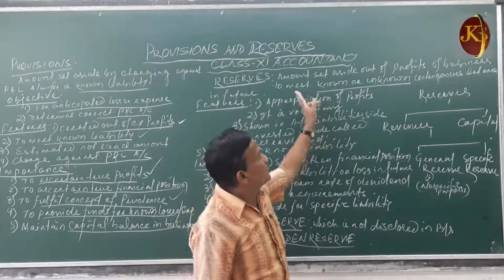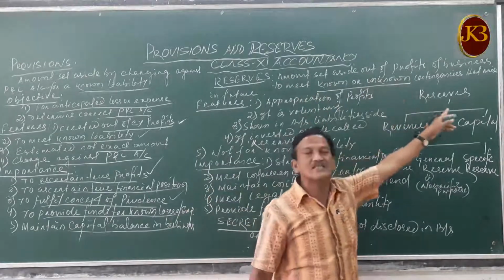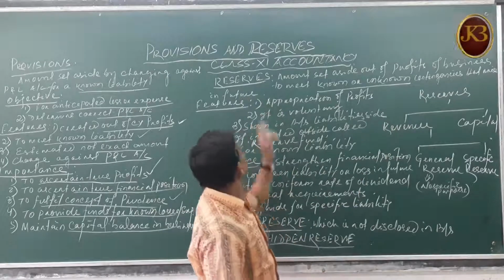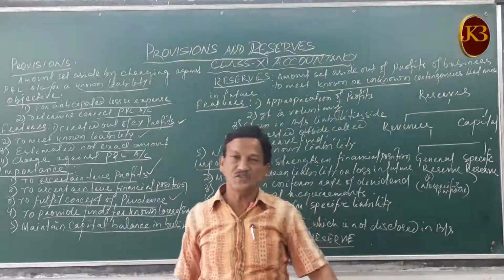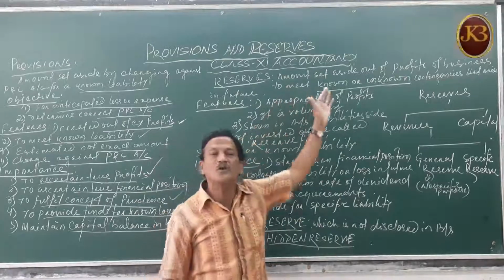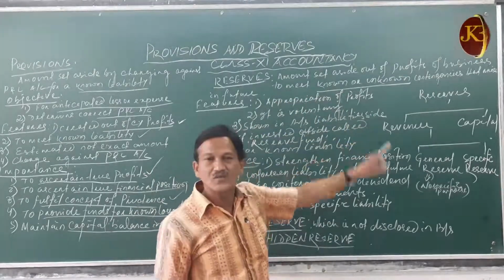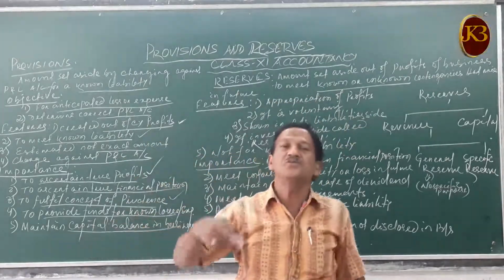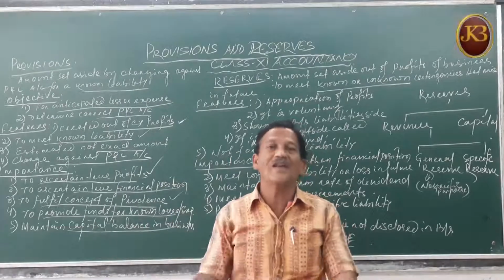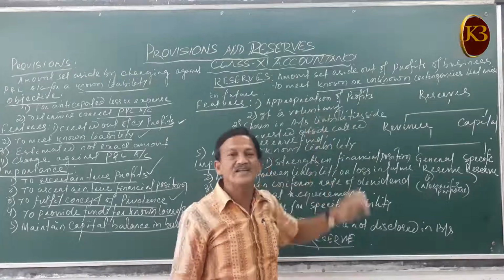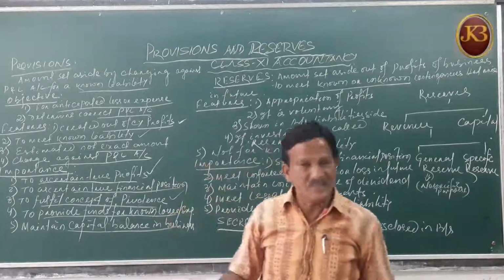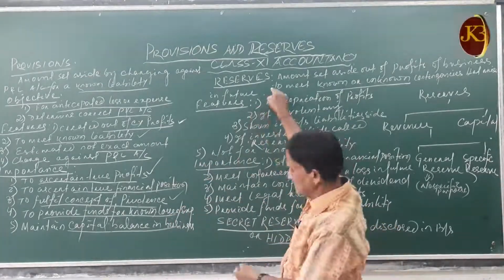That is to meet the contingencies that arise in future, or to strengthen the financial position. Either it is for some known or unknown liabilities which arise in future due to contingencies or exigencies, or to strengthen the financial position of the business. So that is the reserves.